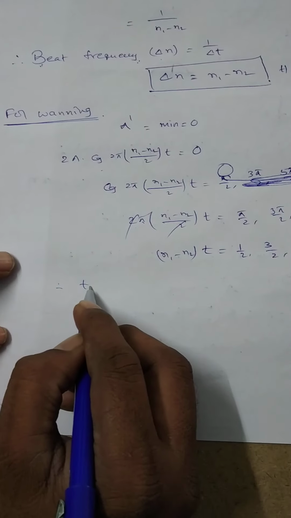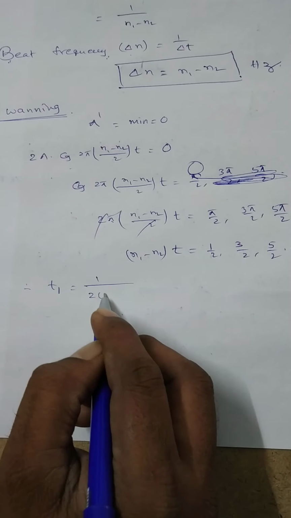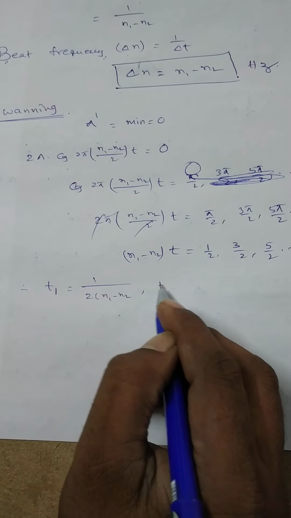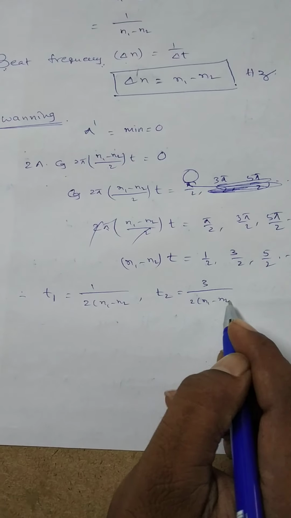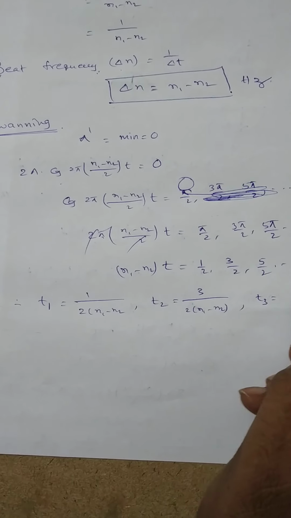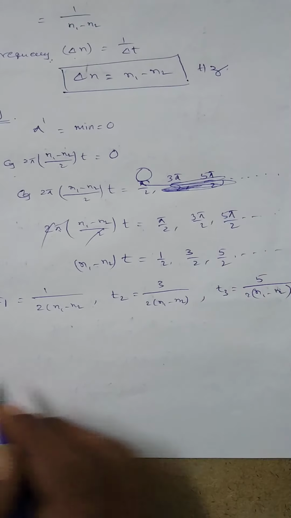Now the time taken for the first vanning, t1, is equal to 1 by 2 into (n1 minus n2). For the second vanning, t2 is equal to 3 by 2 into (n1 minus n2). For the third vanning, t3 is equal to 5 by 2 into (n1 minus n2).